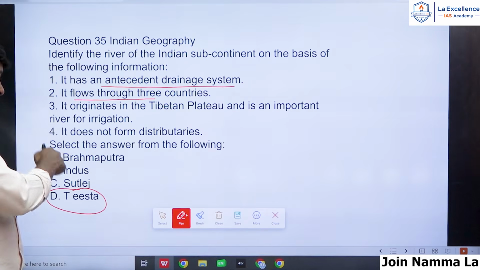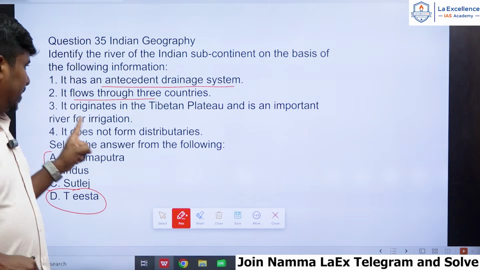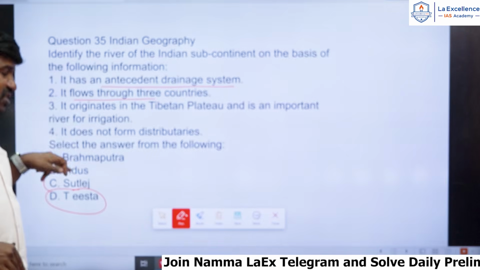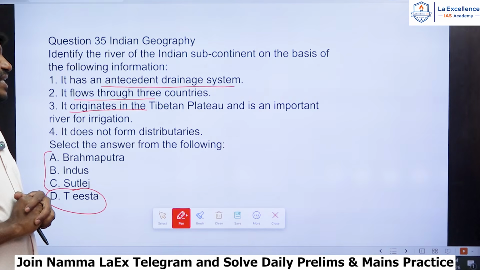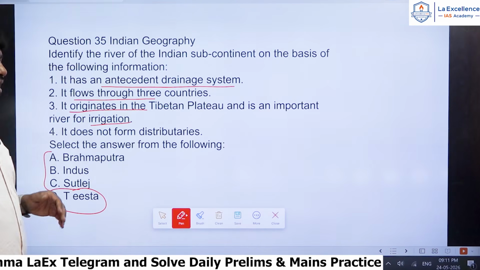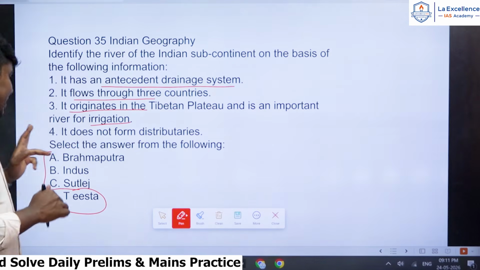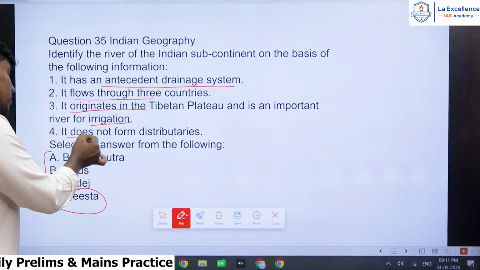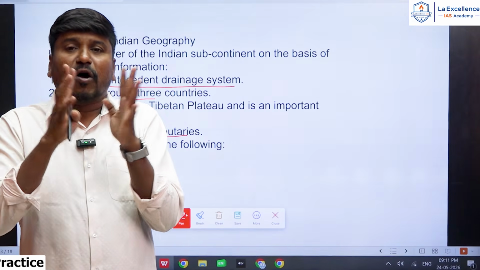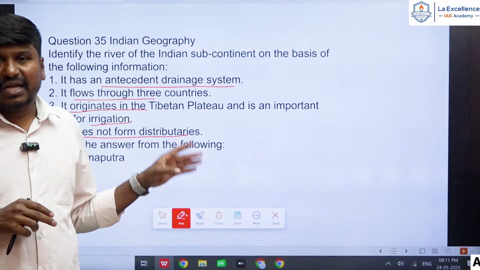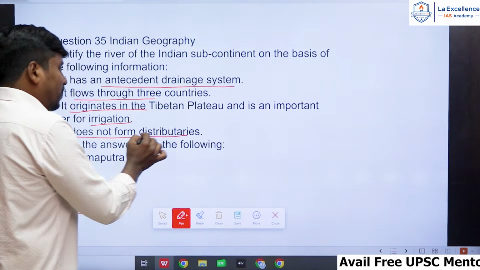And the first statement is also applicable to all the three rivers, because Brahmaputra, Indus and Satluj all have an antecedent pattern. The second statement is also correct, because all three rivers flow through three countries. Now the third statement, it originates in the Tibetan plateau and is an important river for irrigation. Listen, Indus, Brahmaputra and Satluj also originate in the Kailas range of the Tibetan plateau region. So that is also applicable to all the three rivers. But the fourth statement is very important. The fourth statement will decide the answer here. The first three statements are a common explanation for all three rivers. The fourth statement will give the answer: it does not form distributaries.